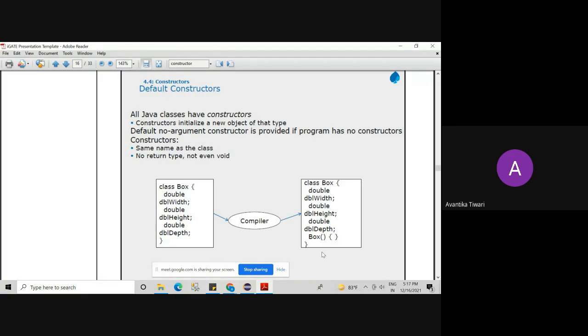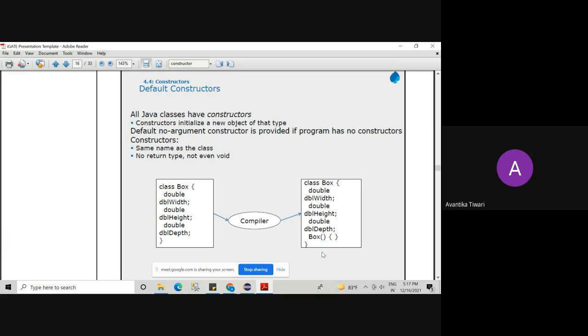So if someone asks you why we use a constructor, you don't have to say that constructors are used for creating objects, because for creating objects we already have the new operator. Constructors are only used for initializing those objects. Are you understanding the difference between creating anything and initializing anything? Yes, ma'am.